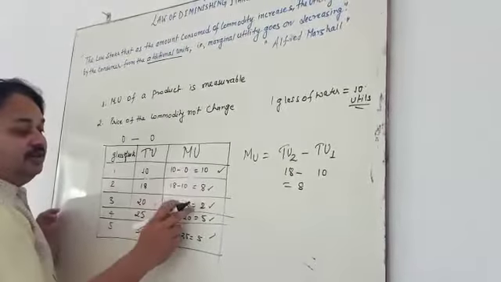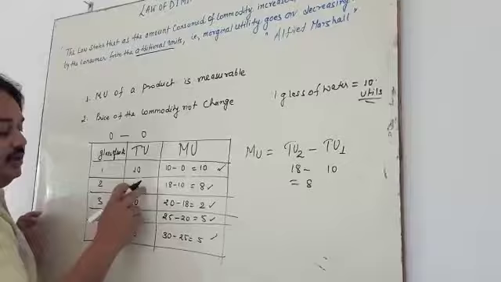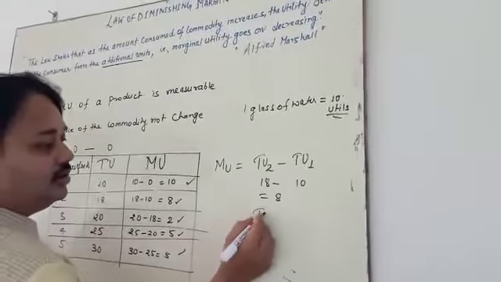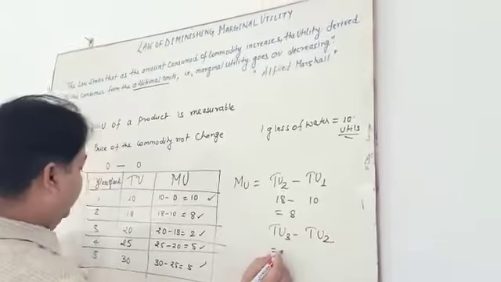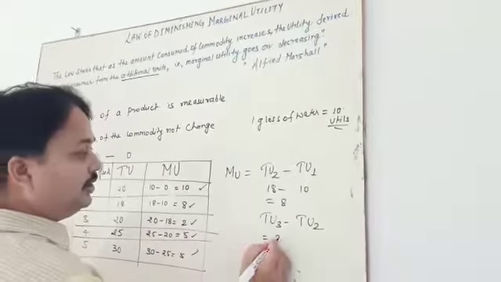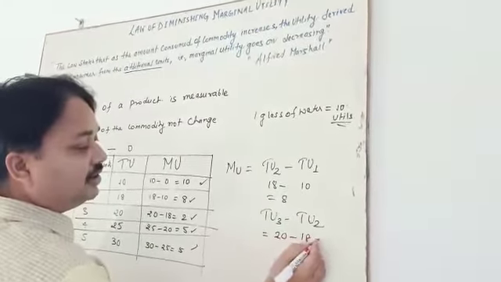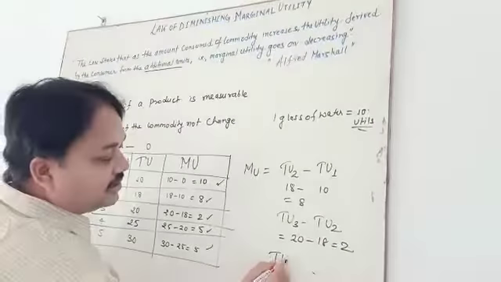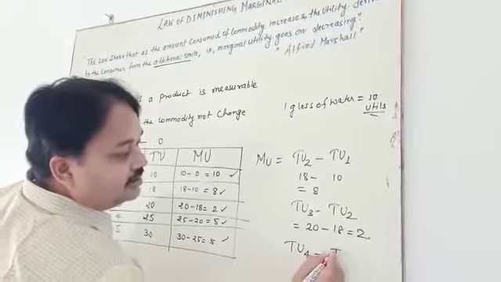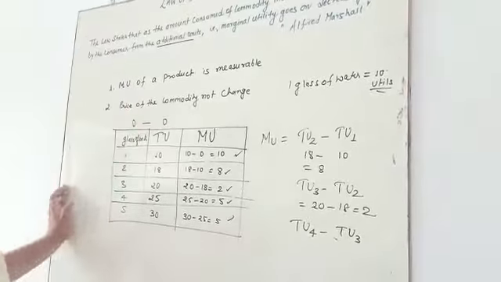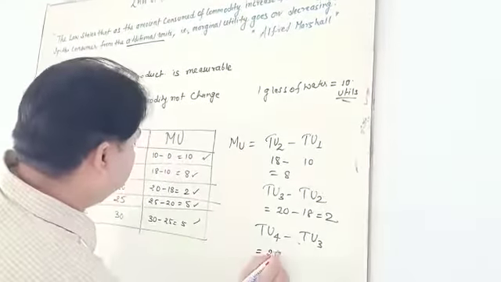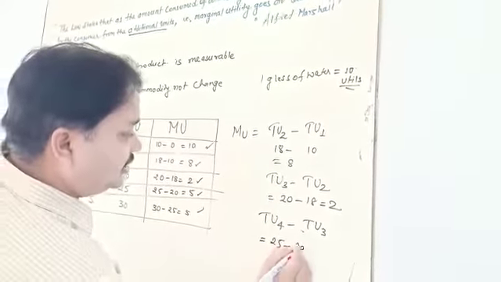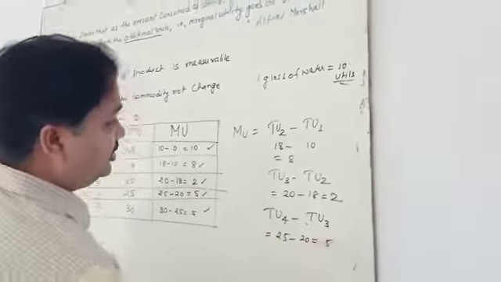Then TU3 minus TU2: 20 minus 18 is equal to 2. Next you calculate TU4 minus TU3, 25 minus 20, and so on. That is the calculation.